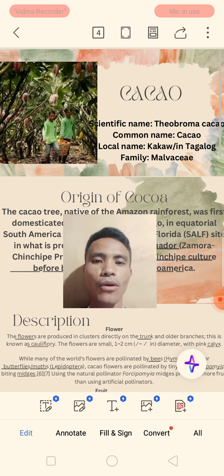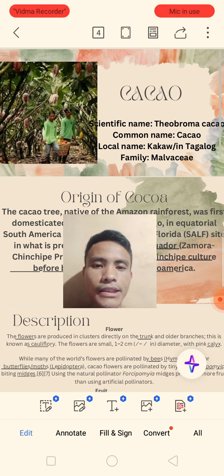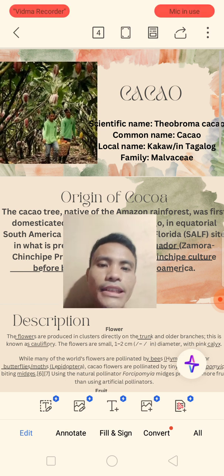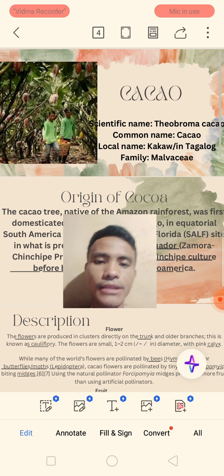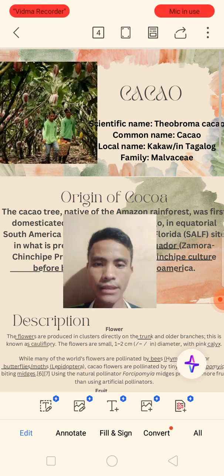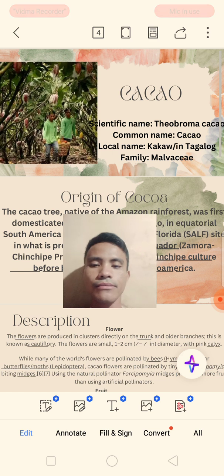What is cacao? Cacao's scientific name is Theobroma cacao. The common name is cacao, and the local name is also cacao in Tagalog. It belongs to the family Malvaceae.